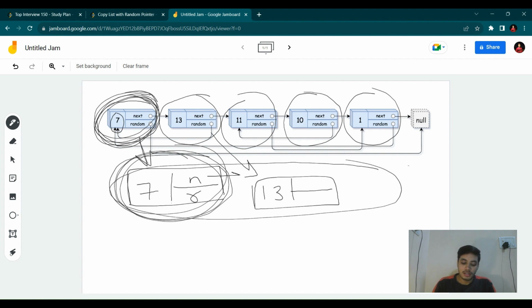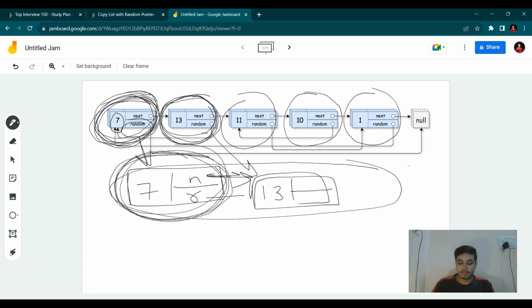You can check which node the key's next pointer is pointing to. By checking that, you see that this is the position where it is pointing, so you point this to its value. That means it will point to the second node, which is stored in the position of this key value. Now again, when you search for this random pointer which is pointing to null, you can simply point this random pointer to null. So by these key and value pairs, you have stored the next pointer address and random pointer address,